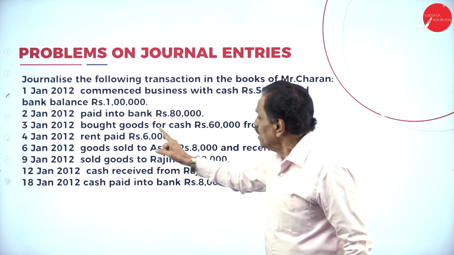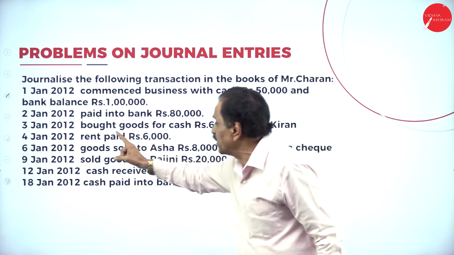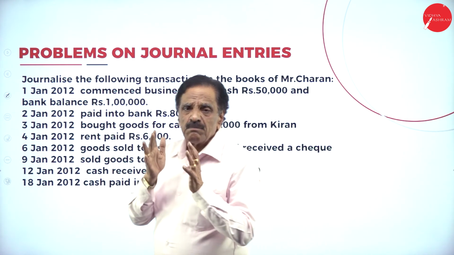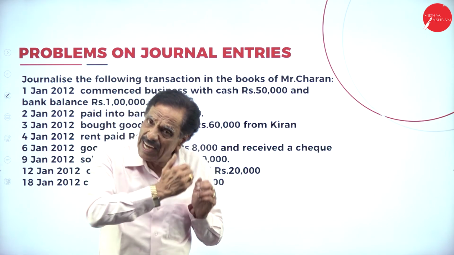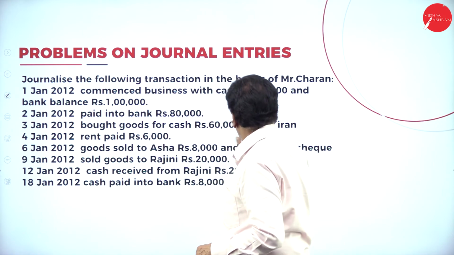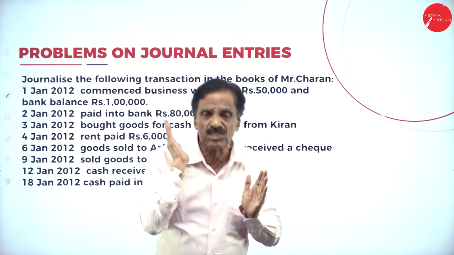Then, bought goods for cash rupees 60,000 from Kiran. The words are bought goods for cash. We have paid that. Goods means purchases. We purchase the goods, cash is going out. If these words were not there, if it said bought goods from Kiran, we would have to show the name of Kiran. But for cash, we pay the cash to Kiran.